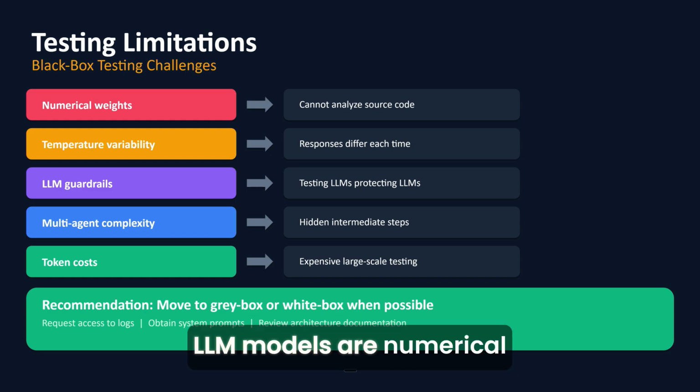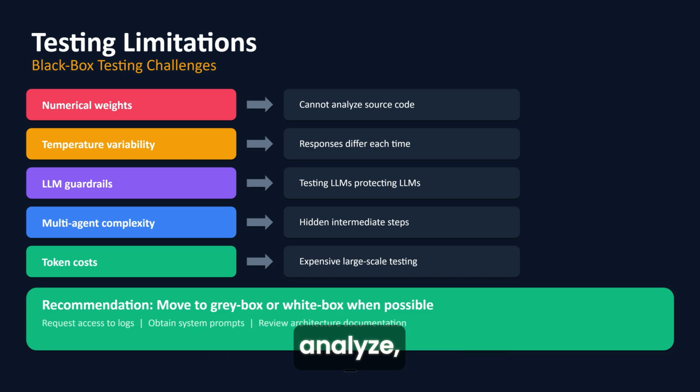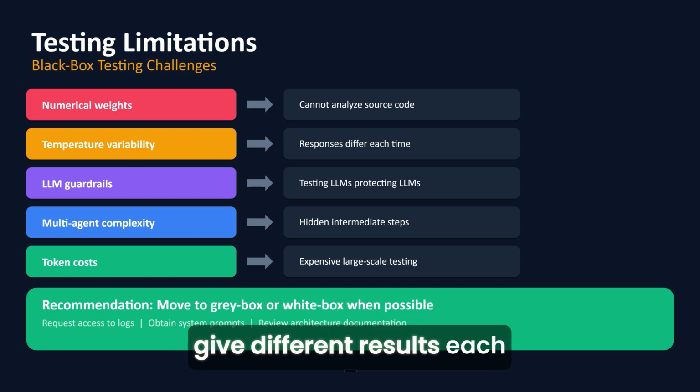LLM models are numerical weights and mathematical functions, not code you can analyze, so you can't just read the source code to find vulnerabilities. Temperature settings cause response variability. The same prompt might give different results each time. You often need to repeat tests multiple times. Guardrails are often LLMs themselves, so you're testing an LLM protected by another LLM.